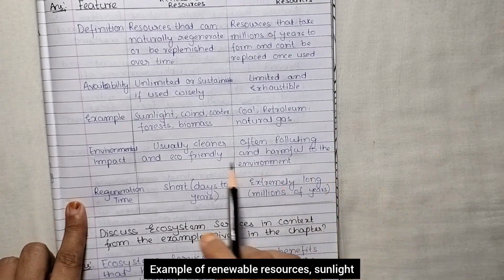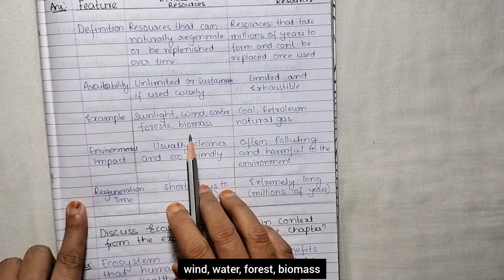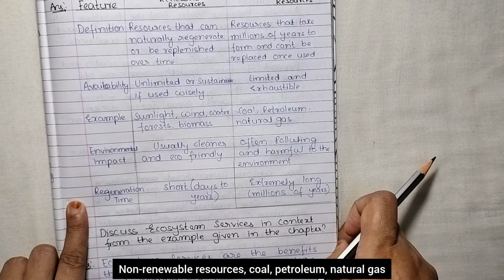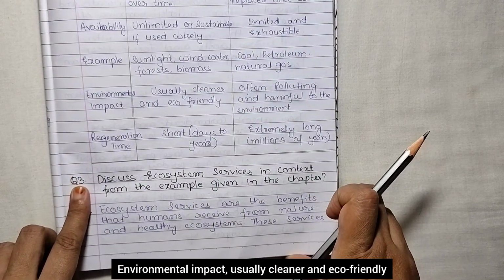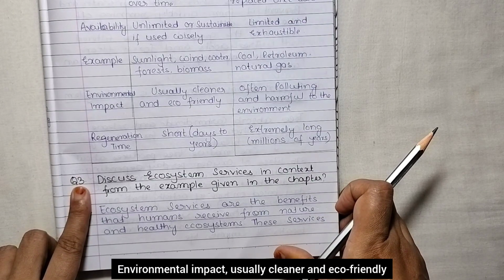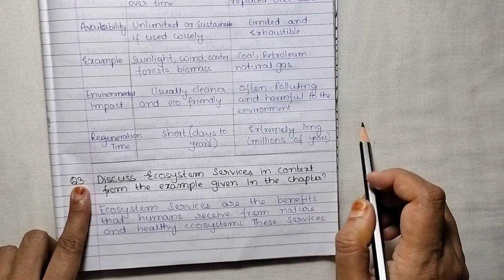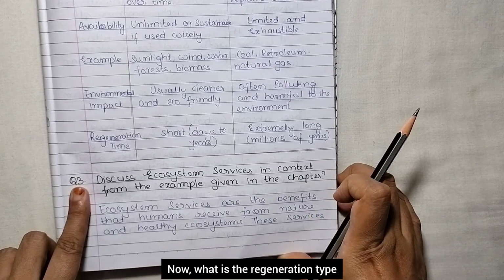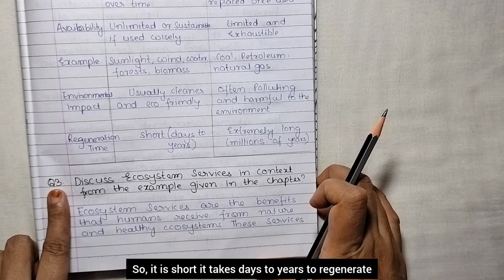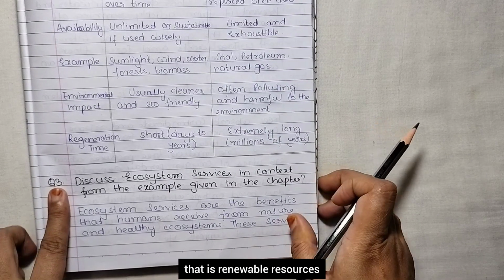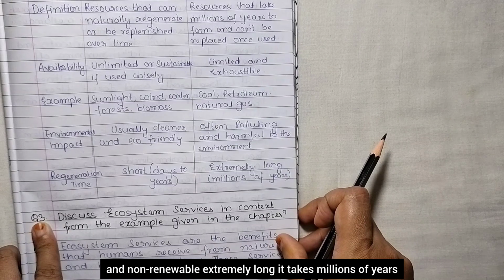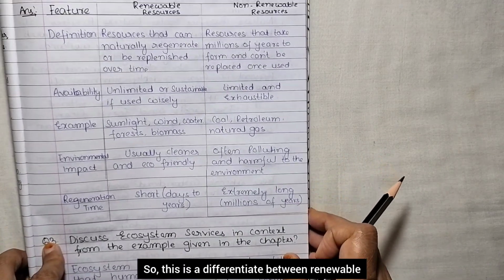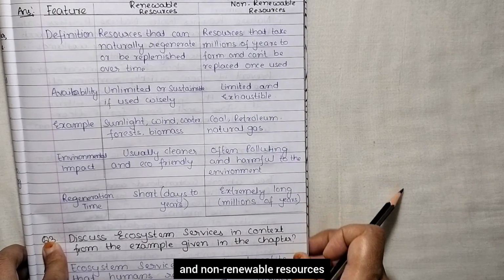Examples of renewable resources: sunlight, wind, water, forest, biomass. Non-renewable resources: coal, petroleum, natural gas. Environmental impact: renewable resources are usually cleaner and eco-friendly, and non-renewable are often polluting and harmful to the environment. Now what is the regeneration time? For renewable resources it is short, taking days to years to regenerate. For non-renewable it is extremely long, taking millions of years. Okay. So this is how we differentiate between renewable and non-renewable resources.